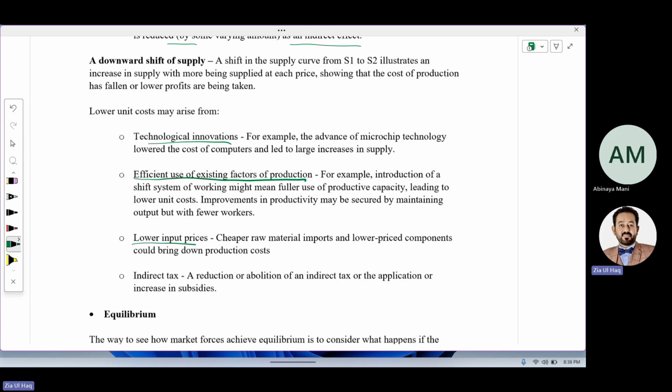Lower input prices. Input means the things that we put in to produce a product, like raw material, bills. So there will be more profit, more supply. And if indirect taxes are reduced, profit is more, so we will supply more.